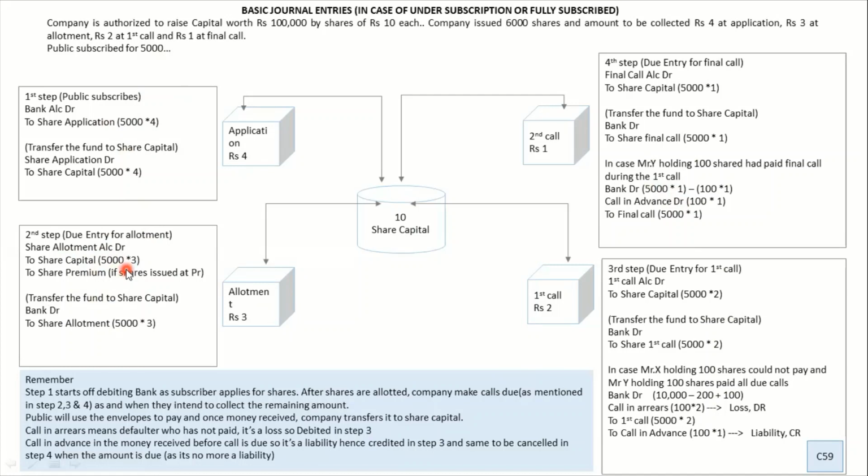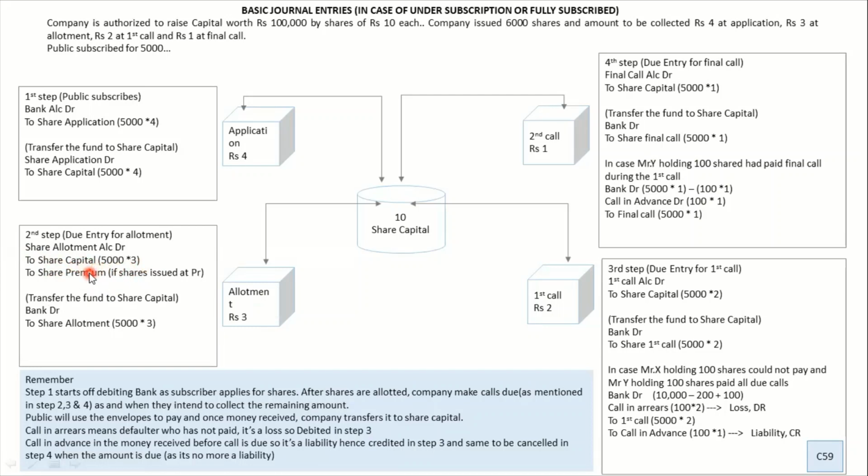Now, in case the company decides to collect a premium at the time of allotment, you have to write to share premium separately. Share premium is the profit the company is deriving. So it is different from share capital. So never combine the figures and write them in share capital.